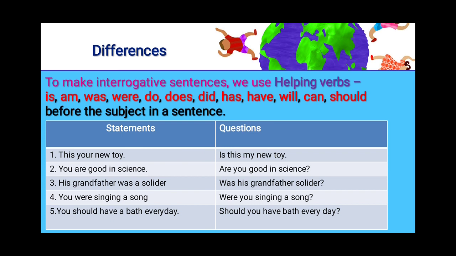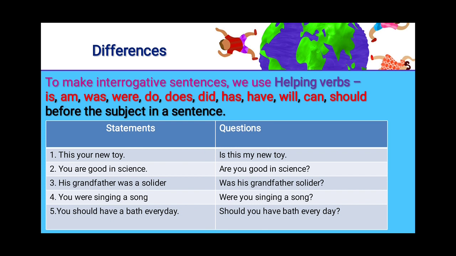The third example is, his grandfather was a soldier. If you have to ask it in a question way, we say, was his grandfather a soldier? Fourth, you are singing a song. If I have to ask this as a question, we say, were you singing a song?